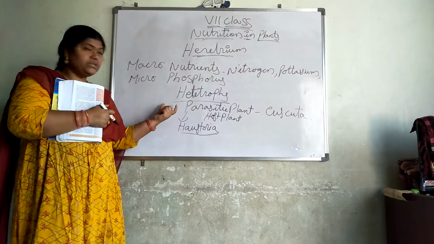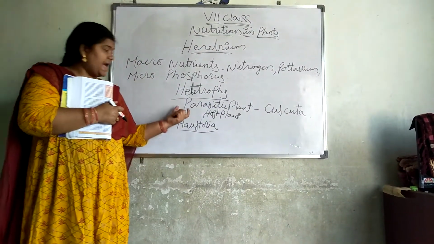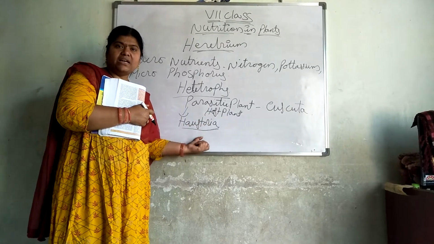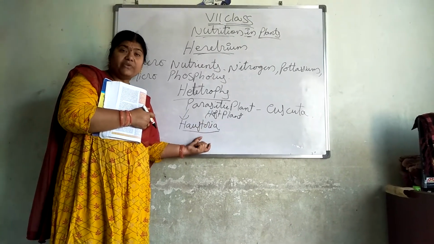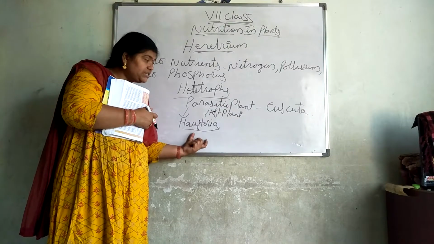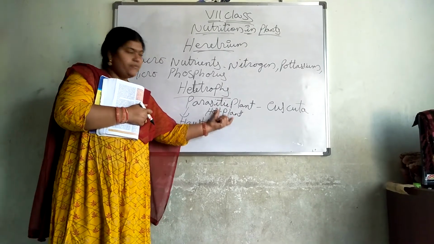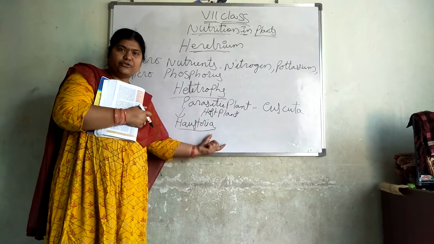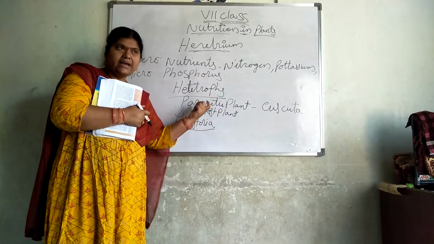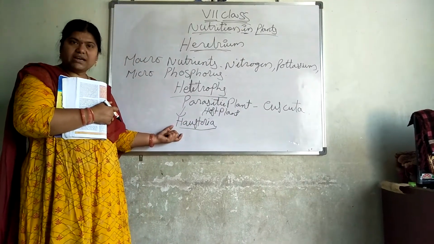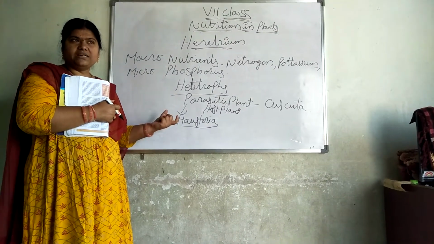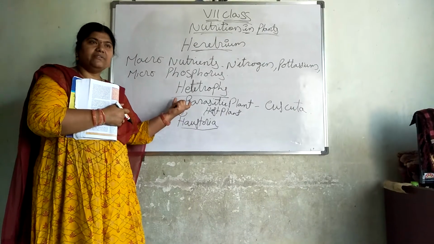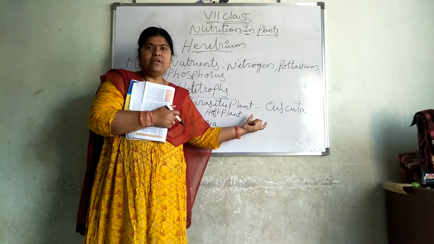And what happens to this parasitic plant? They have roots, and those roots are named haustoria. Where will they be present? They will be mixed with the host plant. When these two roots are mixed together, when the host plant is getting food materials and nutrients from the soil, these haustoria also will take the food materials from it, and these parasitic plants will have life.